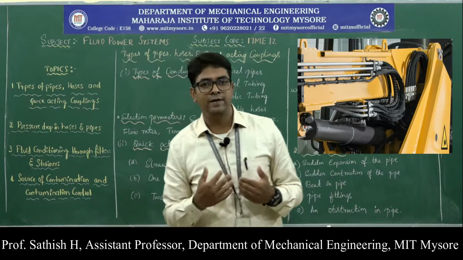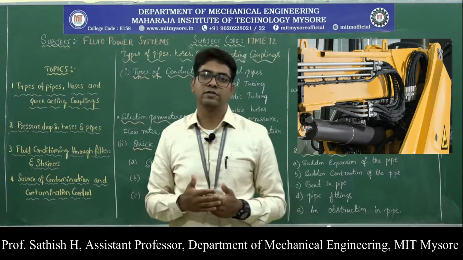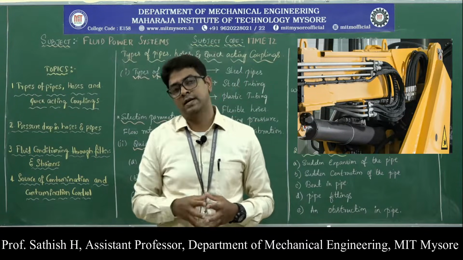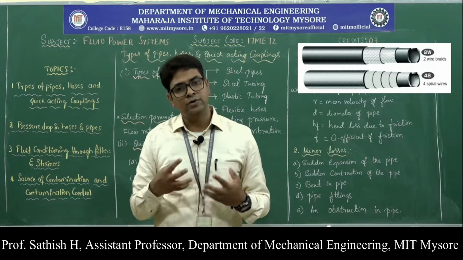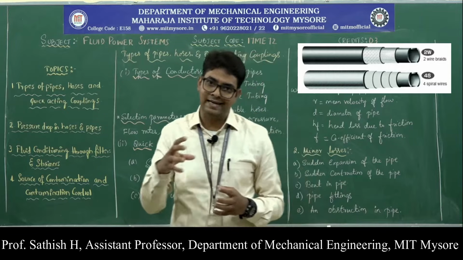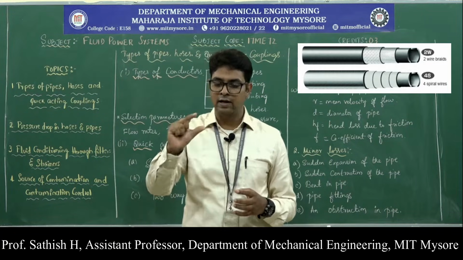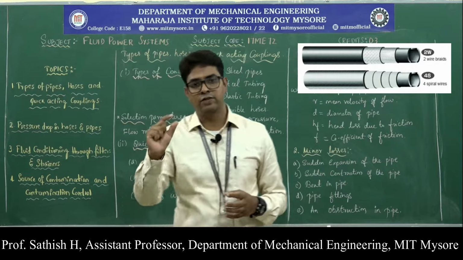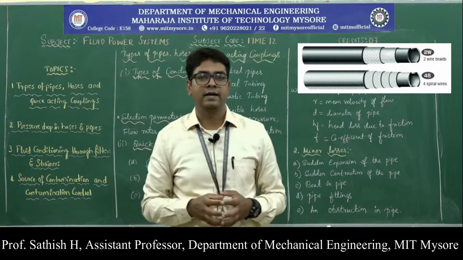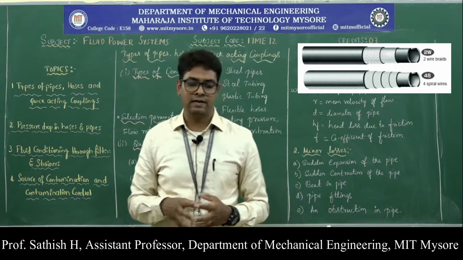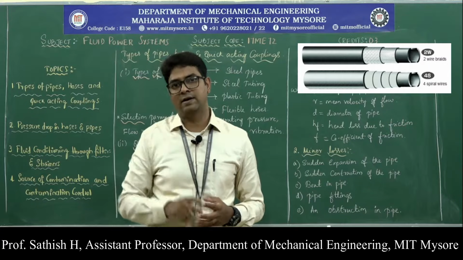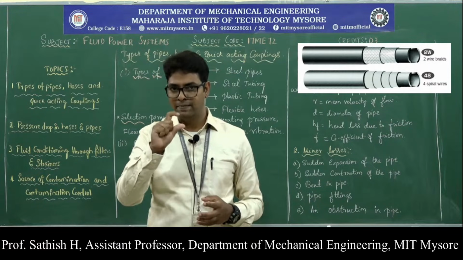So where movement of the components of our hydraulic system is encountered, we go for hoses. How do you manufacture these hoses? The hoses are manufactured in layers, a maximum of 3 to 4 layers. The outer layer is normally an elastomer, which is a synthetic rubber, and the inner layer will be a braided fabric or braided metal.